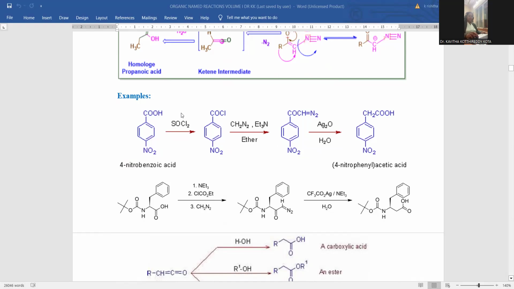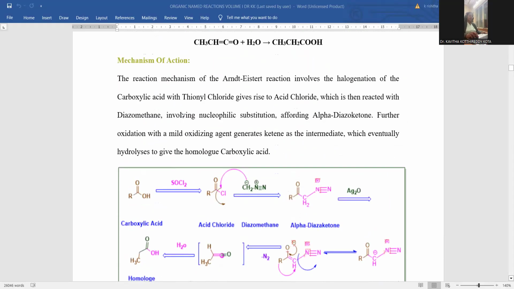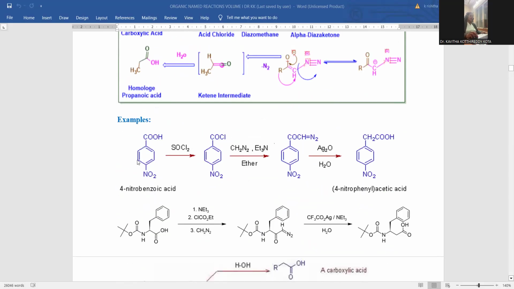Let me extend the reactivity for various kinds of reactions by discussing their examples in the concept of the Arndt-Eistert reaction. So let me take this para-nitrobenzoic acid in specific, to be treated with thionyl chloride, the acid being turned into benzoyl chloride. Benzoyl chloride is supposed to be treated with diazomethane in the presence of a mild base like triethylamine. Ether is the solvent in order to accomplish the reaction in this solvent medium, so that this acid chloride is turned into the diazoketone.